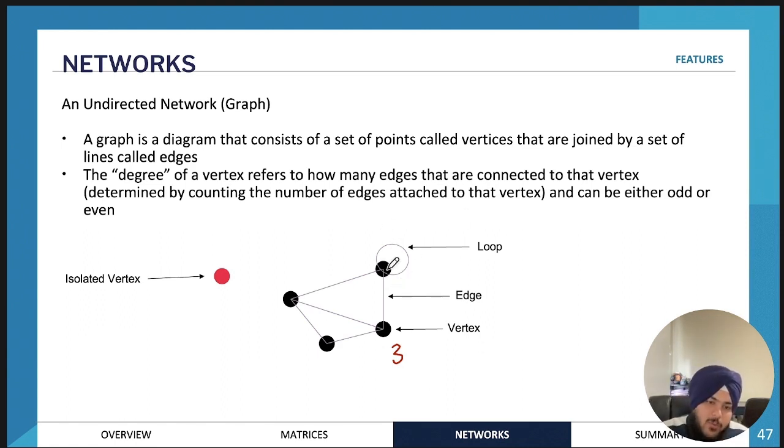So for example, this one, what will be the degree of this? So we have 1 edge, 2 edge, and this is technically just considered 1 edge. So 3 again. So this will also be 3. This one, we only have 1 and 2, so 2 edges. So that's how you would denote the degree of a vertex.